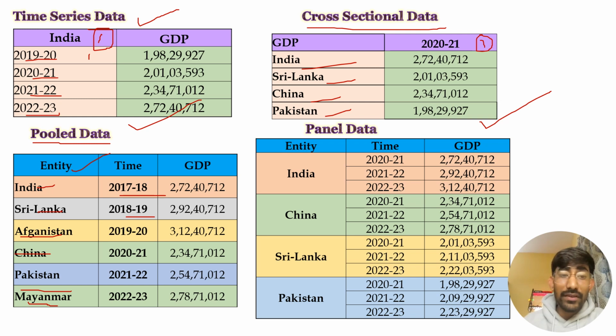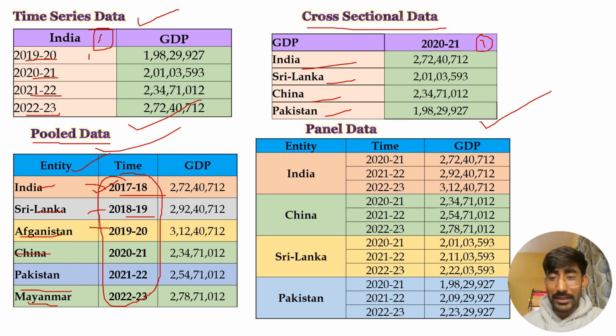That means for the first year we have considered India as our entity, and in the upcoming year we are not going to consider India as our entity. So we have considered another entity for our second year and another one for the third year and so on. That means in this whole time frame the entities are not repetitive in nature. For each year we have a separate entity for a particular time frame. So this type of data is known as pooled data.